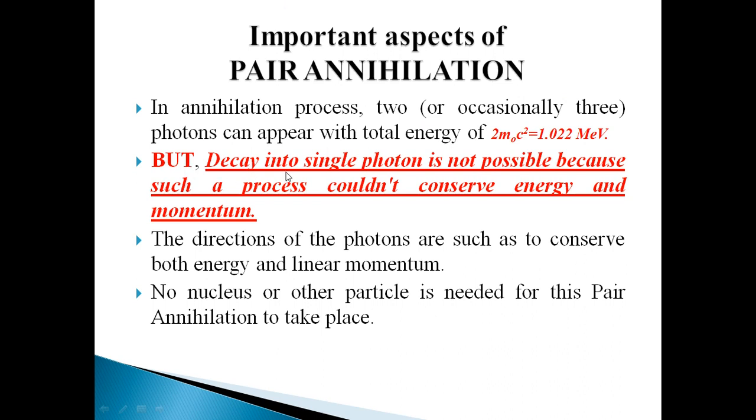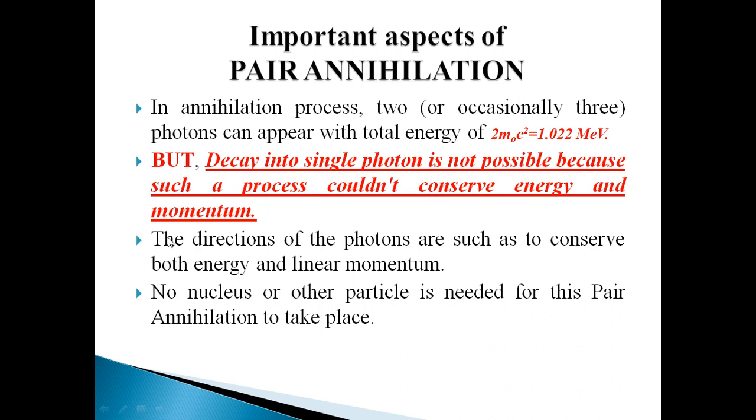But decay into a single photon is not possible, because such a process could not conserve energy and momentum. So remember that if we say a single gamma ray will be emitted as the electron and positron annihilate, it is not possible. Why not possible? Because in this process we could not conserve energy and momentum.